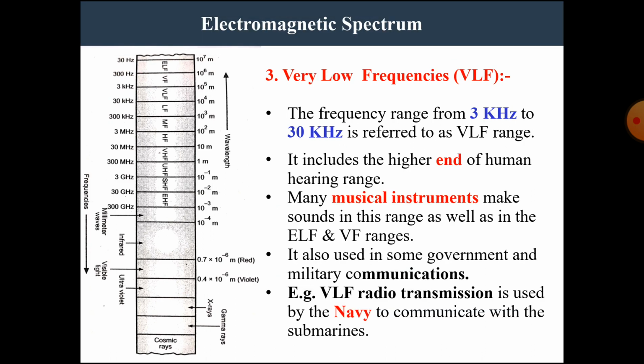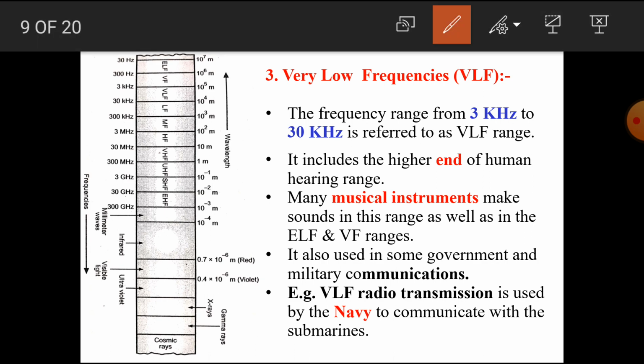The next type of frequency is very low frequency, or VLF. This frequency ranges from 3 kHz to 30 kHz. It includes the higher end of human hearing range.